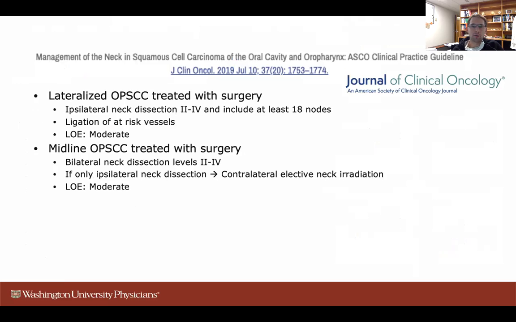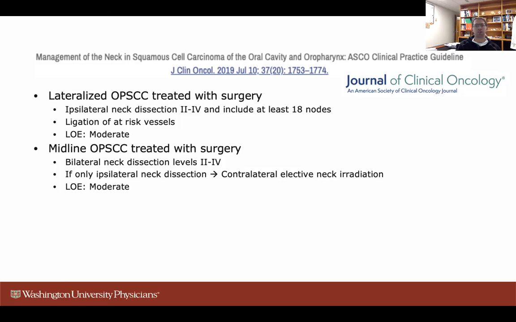And to determine quality of the neck dissection, they should try to achieve at least 18 nodes removed. They also recommended that the ligation of at-risk vessels occur. So that's either the lingual or the facial artery, or sometimes the superior thyroid artery. That's out of the scope of this talk, but it was one of their recommendations. And their level of evidence for this was moderate.